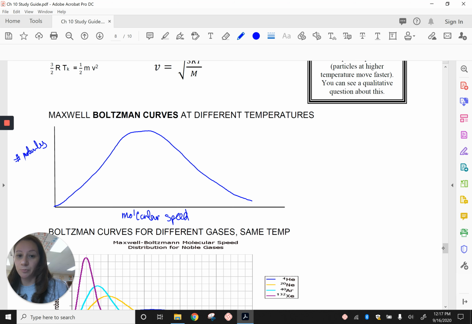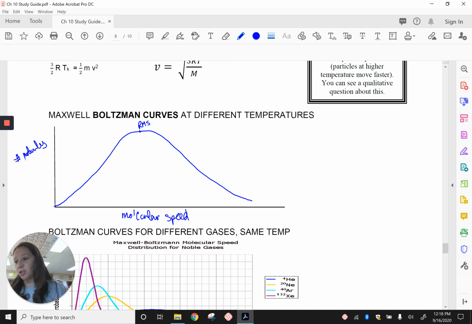Few particles are moving very fast. The majority of the particles are kind of average, and if you really take that average, this is your RMS, your root mean square speed. So basically, when we look at a certain temperature, we're looking at the average kinetic energy. Again, some particles are moving slow, some particles are moving fast.